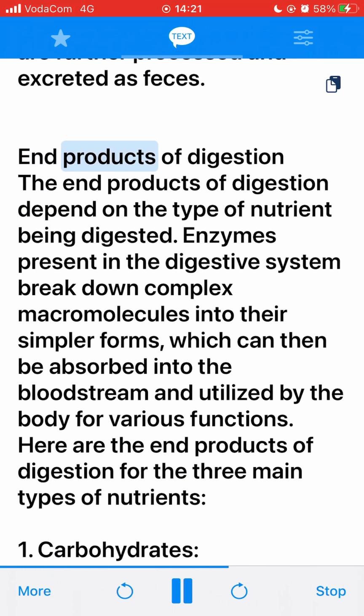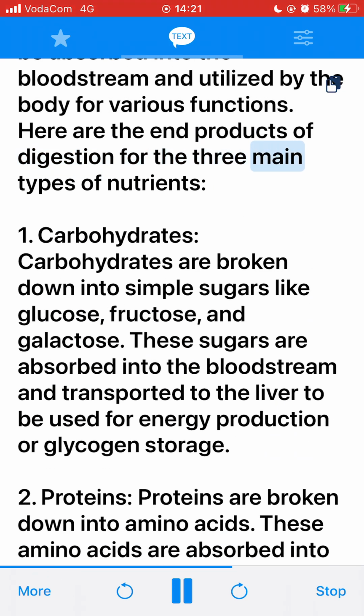End products of digestion. The end products of digestion depend on the type of nutrient being digested. Enzymes present in the digestive system break down complex macromolecules into their simpler forms, which can then be absorbed into the bloodstream and utilized by the body for various functions. Here are the end products of digestion for the three main types of nutrients.